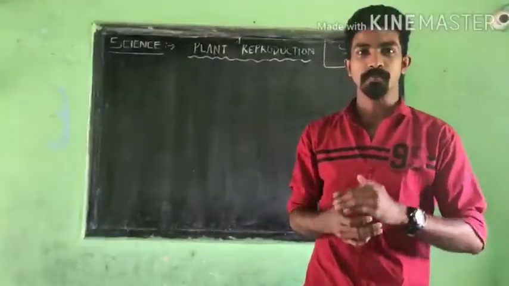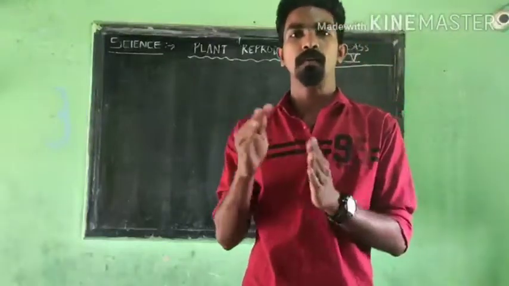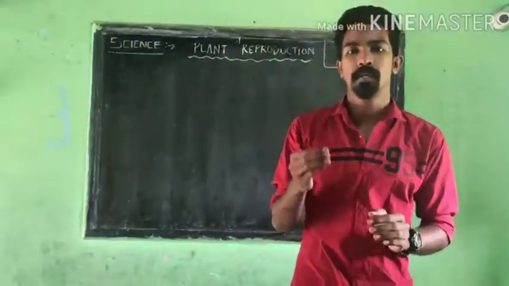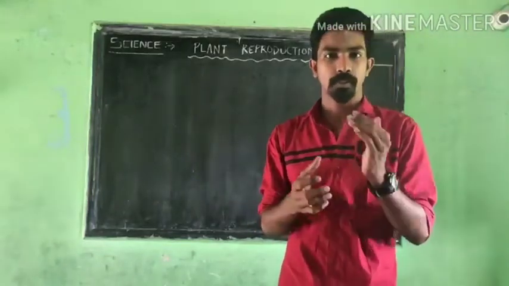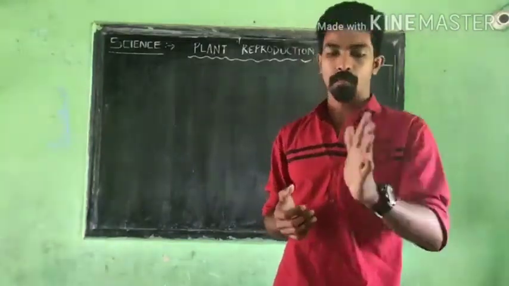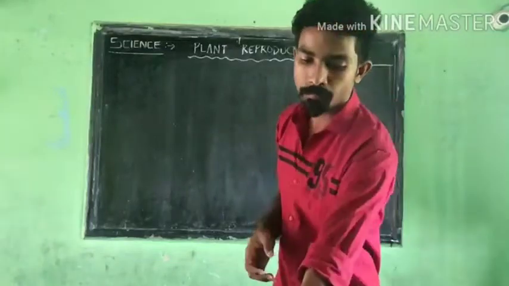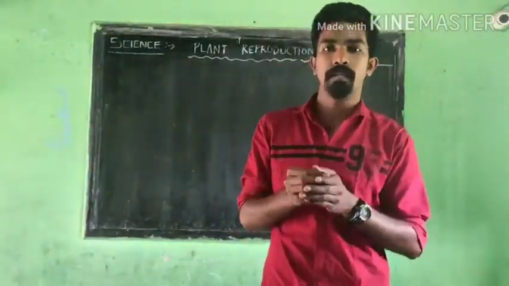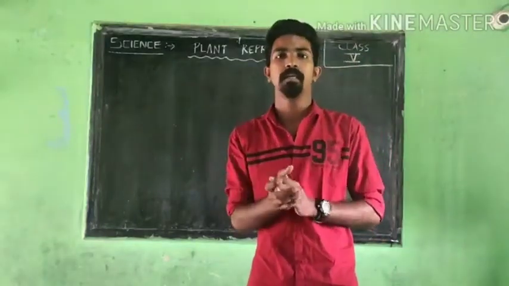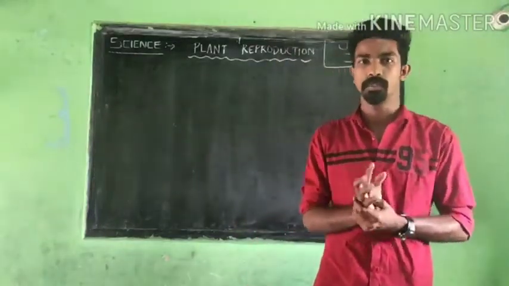In this chapter you will learn how a plant reproduces, how a new baby plant comes from a seed, how it comes, all those things we will study. Plant reproduction is the first part. Then second, the process of germination, how a seed develops into a seedling or a baby plant, that also you will study in detail.